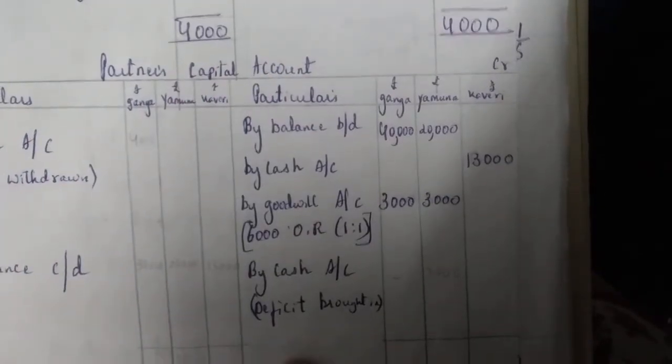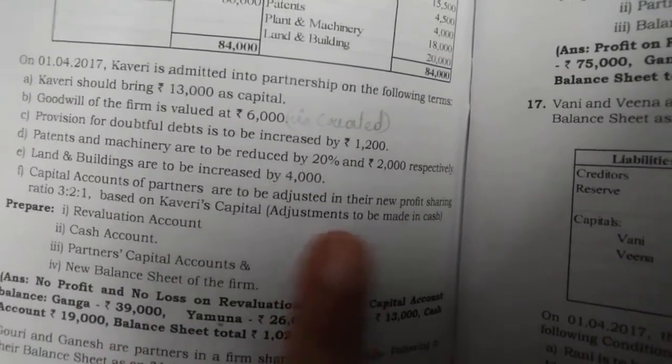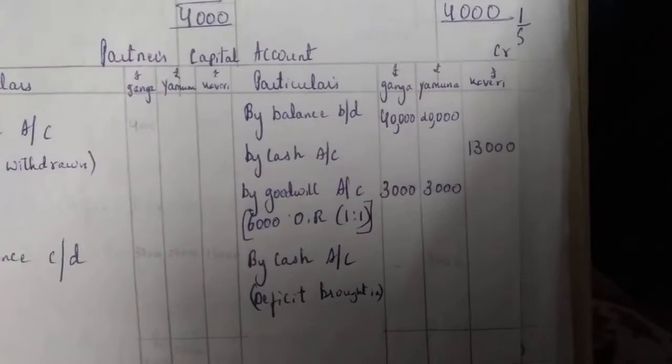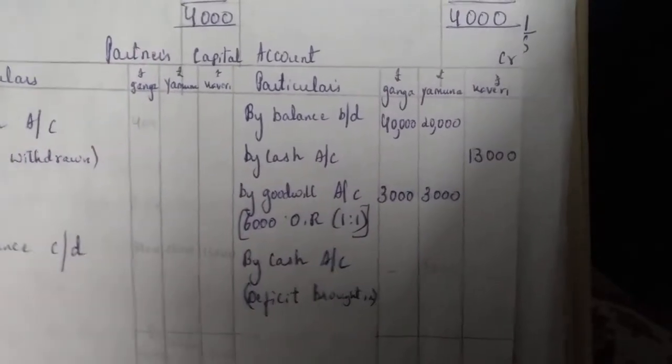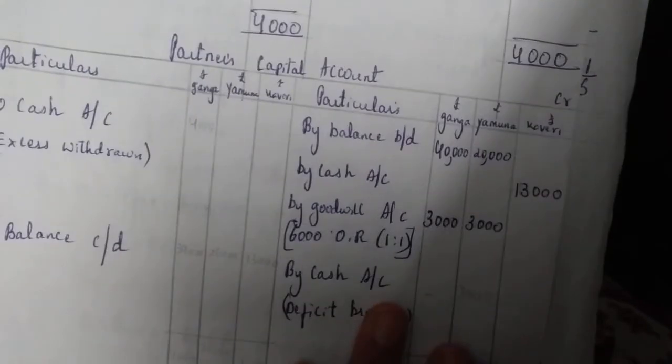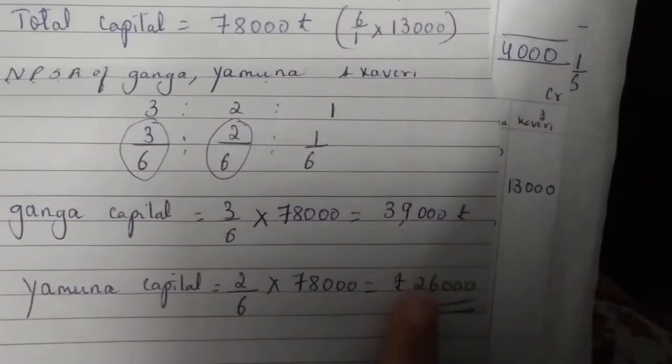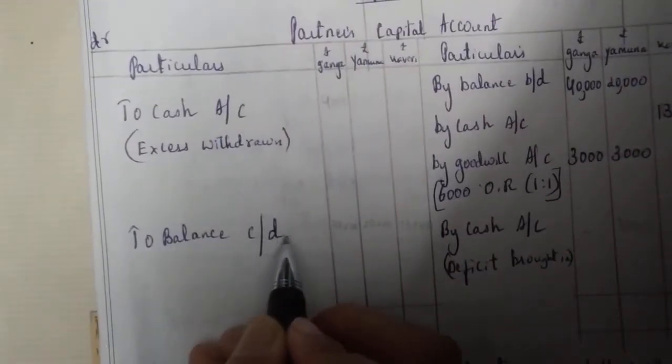Okay. Next, if there is an adjustment to be made in cash, what do we do? Last time also I told you all, use the calculation of capitals you did just now. This amount you will write here, to balance carried down.